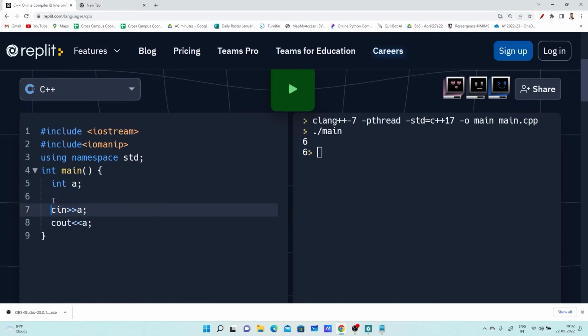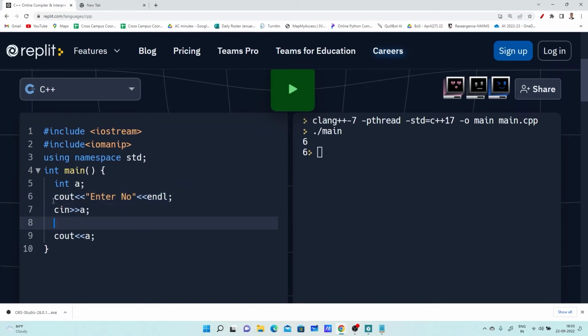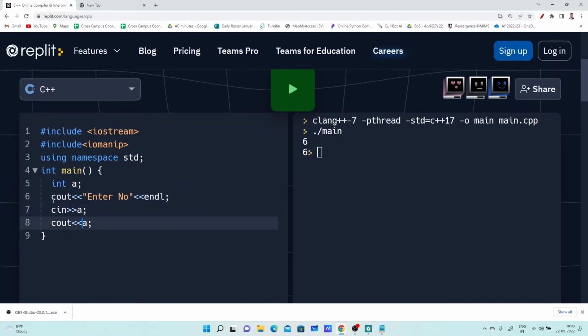So here I will write cout and ask the user to enter a number. We can use endl to change the line. After reading the input, we can display the output this way: the entered number is, and I display the number. Let us run this program. Now check, it is asking for the input.